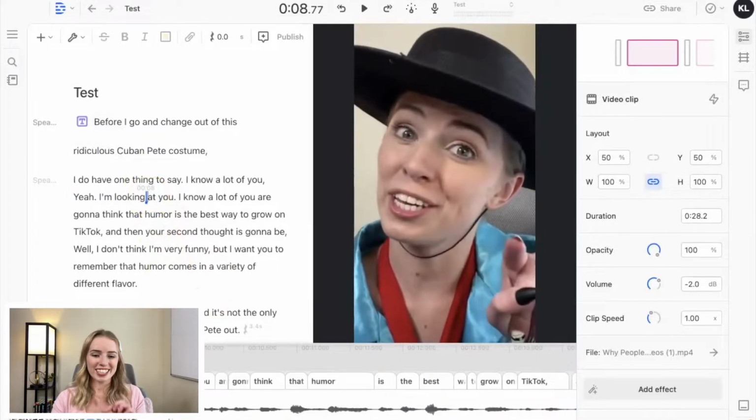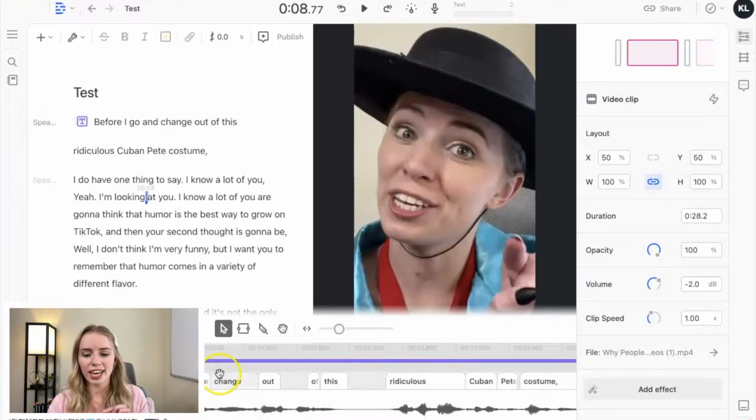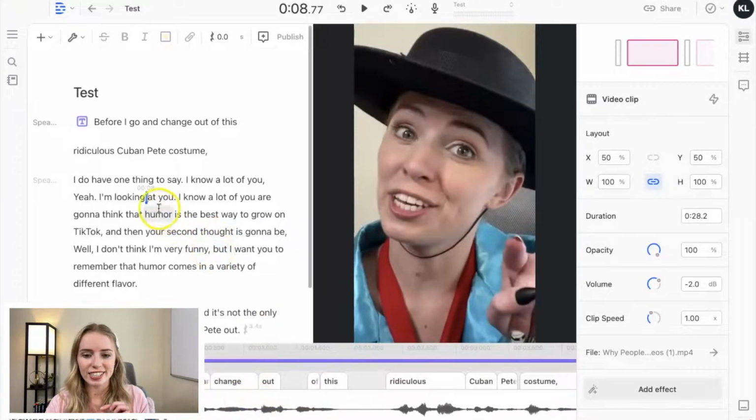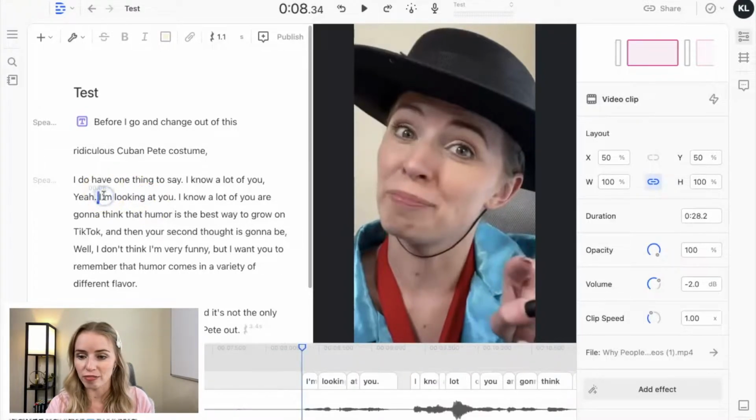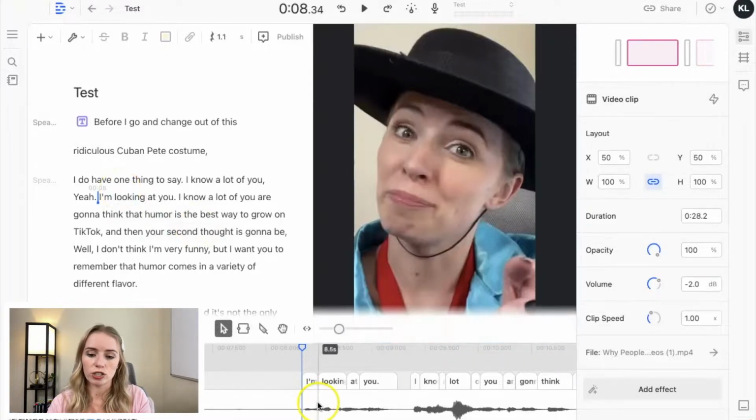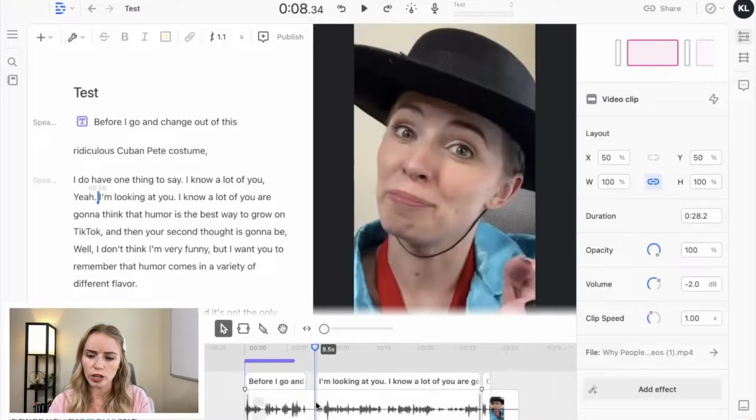Okay, so actually this is perfect, because you're like, what the heck? Why isn't the text showing up anymore? It just vanished. So what we need to do, and I should have done this at the beginning, is make sure that all the text is selected. You can see here I have this marker down here.